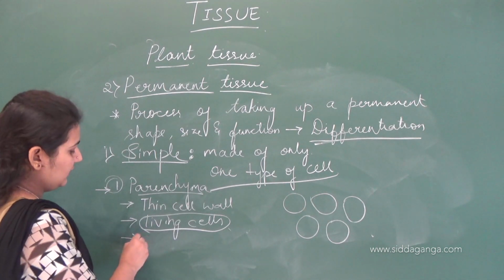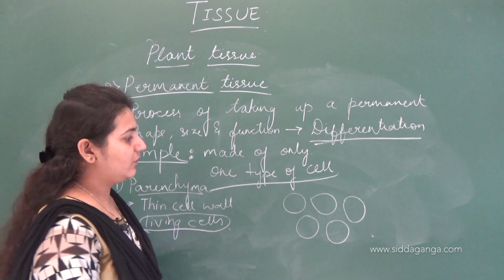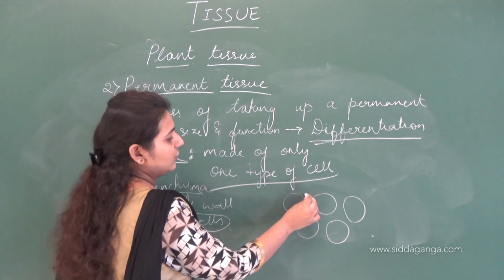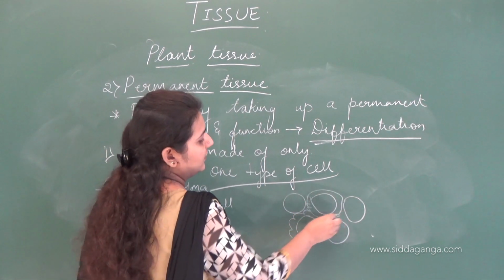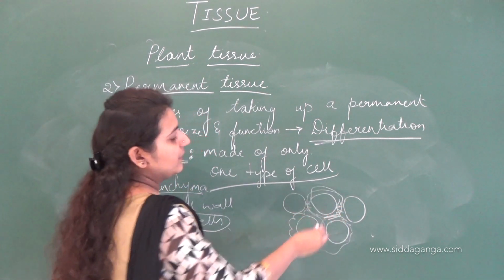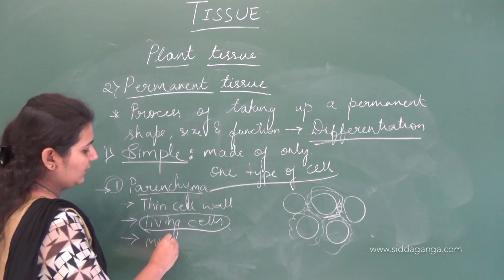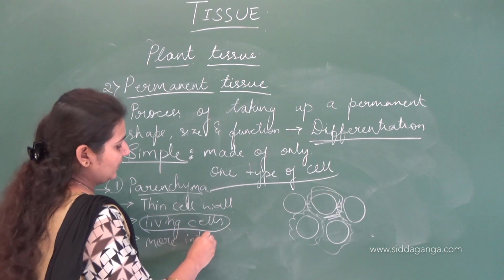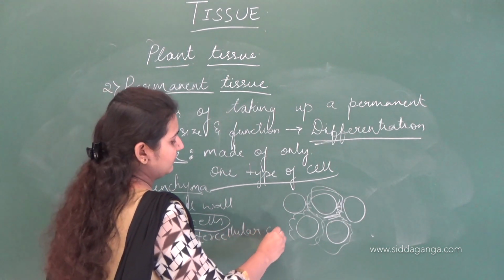Since these cell walls are so thin, there is too much of, what is this space called? Intercellular space, isn't it? So there is too much intercellular space between the cells. More intercellular space is present in parenchymatous cells.